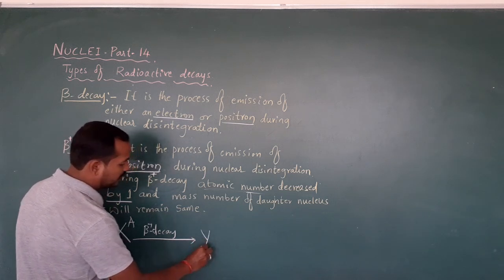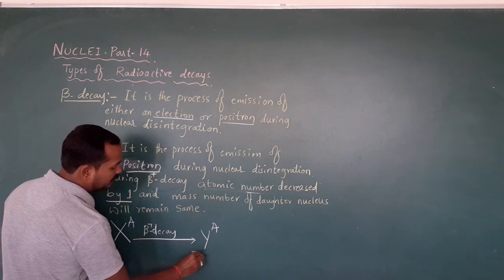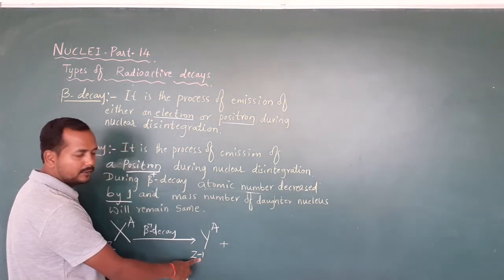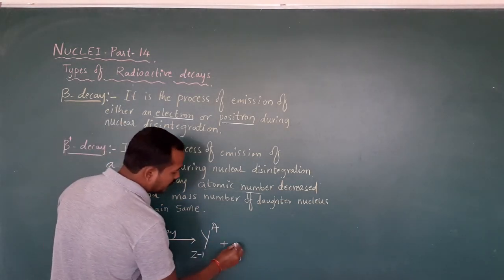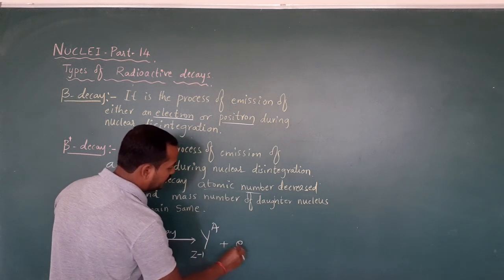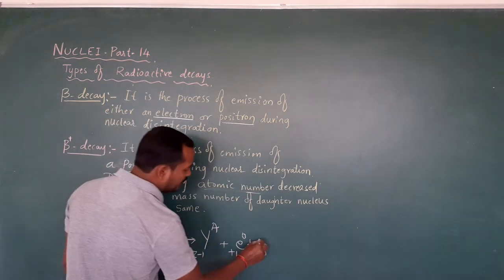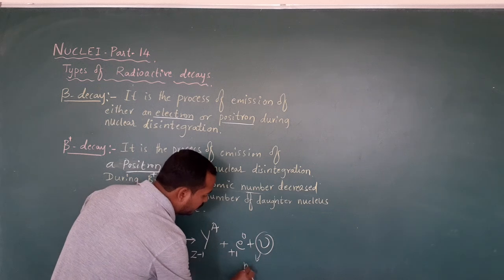The daughter nucleus will have the same mass number and atomic number decreased by 1, Z minus 1. One positron will be emitted out. Positron is written as e, plus 1, 0. Along with that, there is one more particle outside, called a neutrino.